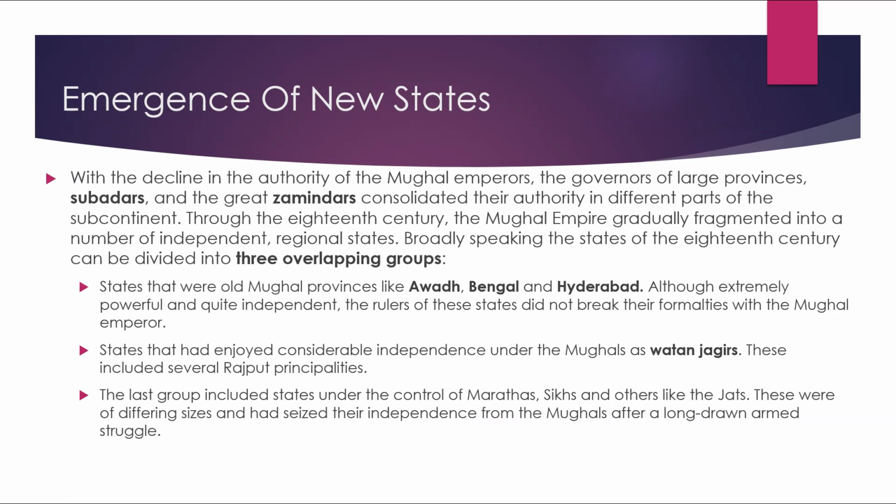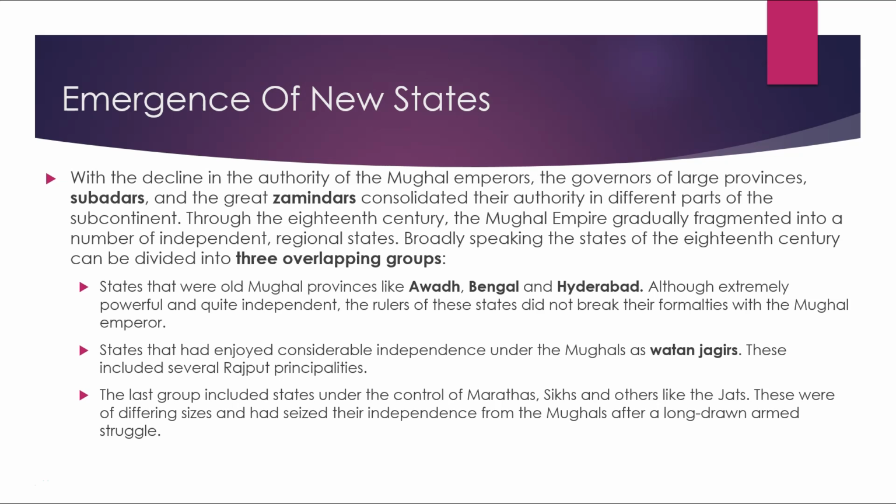Emergence of new states. With the decline of the authority of the Mughal emperors, the governors of large provinces like Subadars and the great Zamindars consolidated their authority in different parts of the subcontinent. Through the 18th century, the Mughal Empire gradually fragmented into a number of independent regional states. Broadly speaking, the states of the 18th century can be divided into three overlapping groups. First, states that were the old Mughal provinces like Awadh, Bengal, and Hyderabad. Although extremely powerful and quite independent, the rulers of these states did not break the formalities with the Mughal emperor.